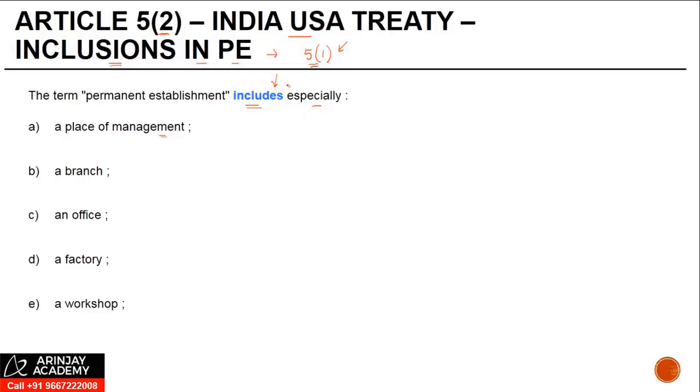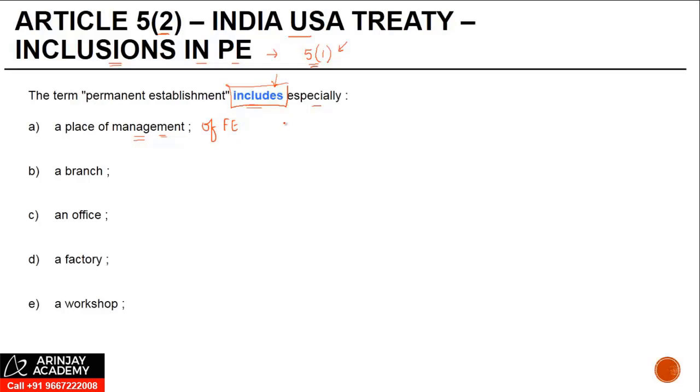Since this is an inclusive definition, what this means is these are just examples. Anything else which satisfies the definition of paragraph 1 can also be considered as a PE. A place of management. Now, when you say a place of management, we're talking about the place of management of the foreign enterprise, right?